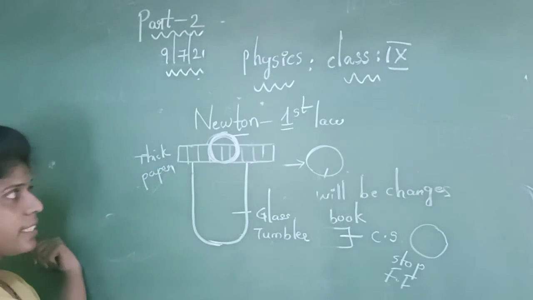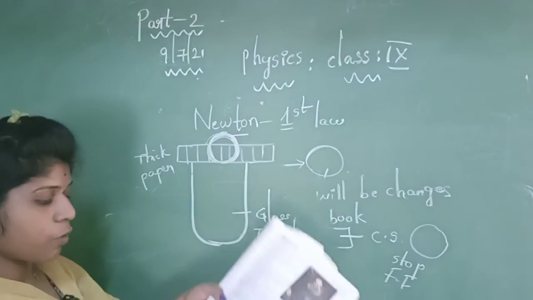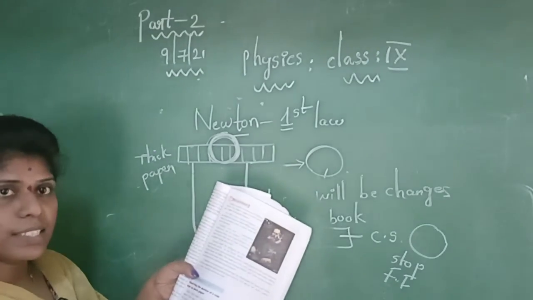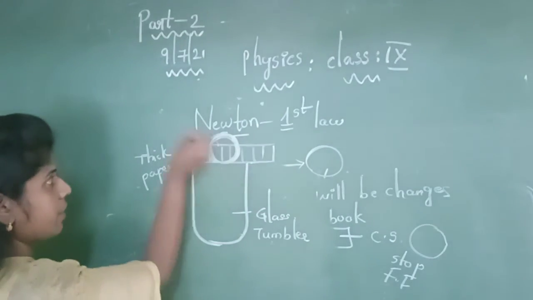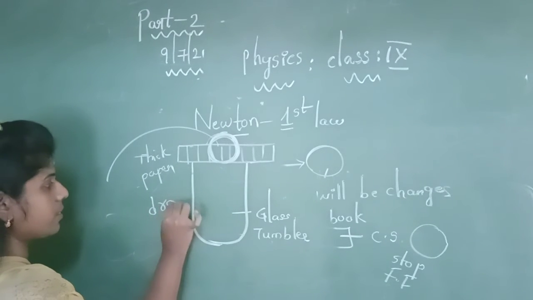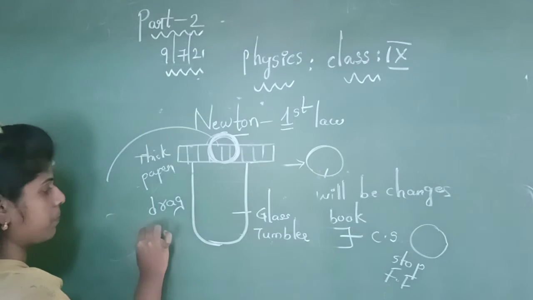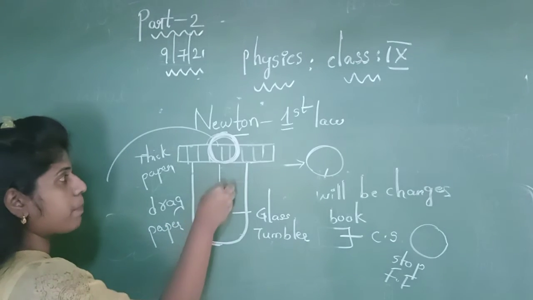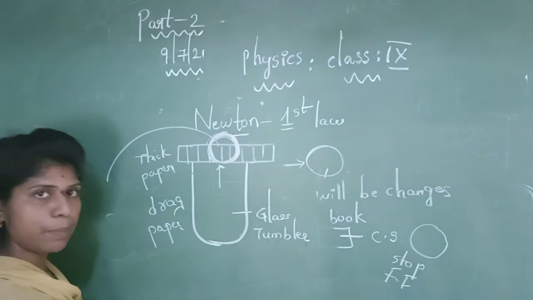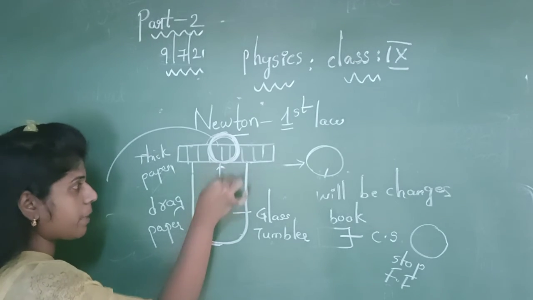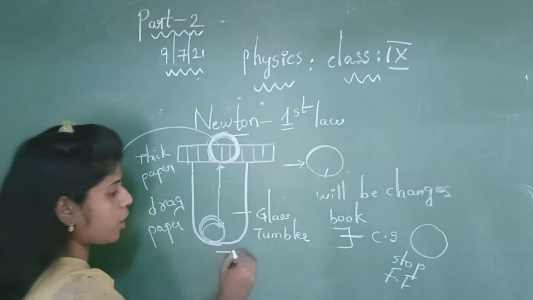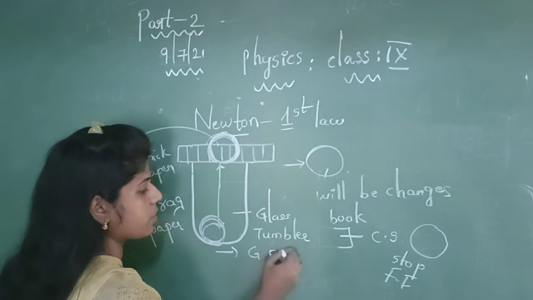As you are dragging this paper, what happens? What do you observe? The coin begins to fall inside the glass tumbler. When you are dragging this paper, what happens? The position of the coin will change and the coin may fall inside the glass tumbler because of gravitational force.